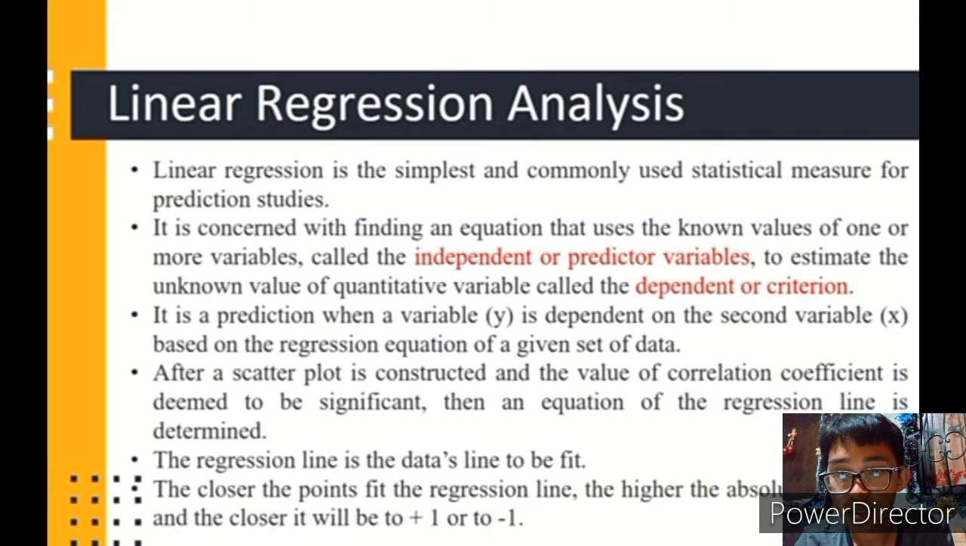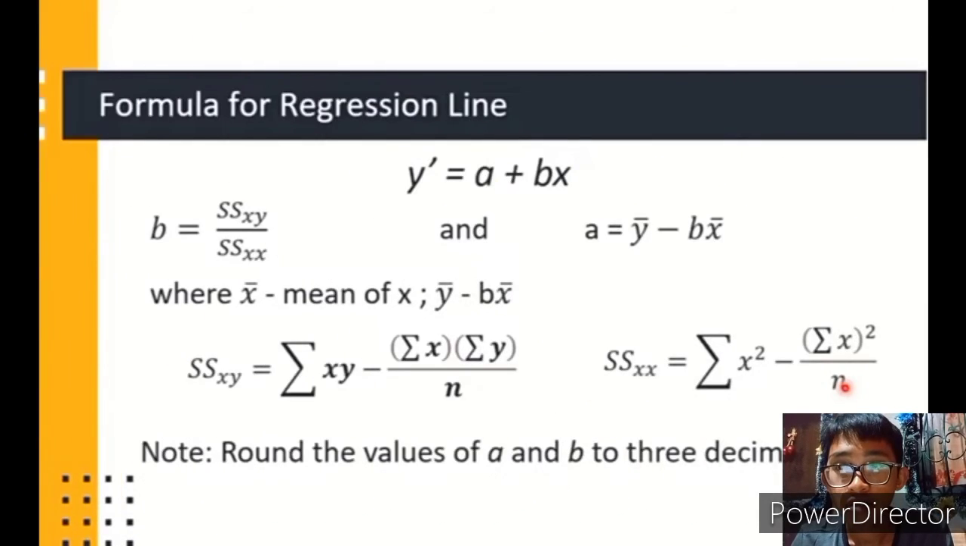After a scatter plot is constructed and the value of the correlation coefficient is deemed to be significant, then an equation of the regression line is determined. The regression line is the data's line of best fit. The closer the points fit the regression line, the higher the absolute value of r, and the closer it will be to 1 or to negative 1. These are the formulas for the regression line.